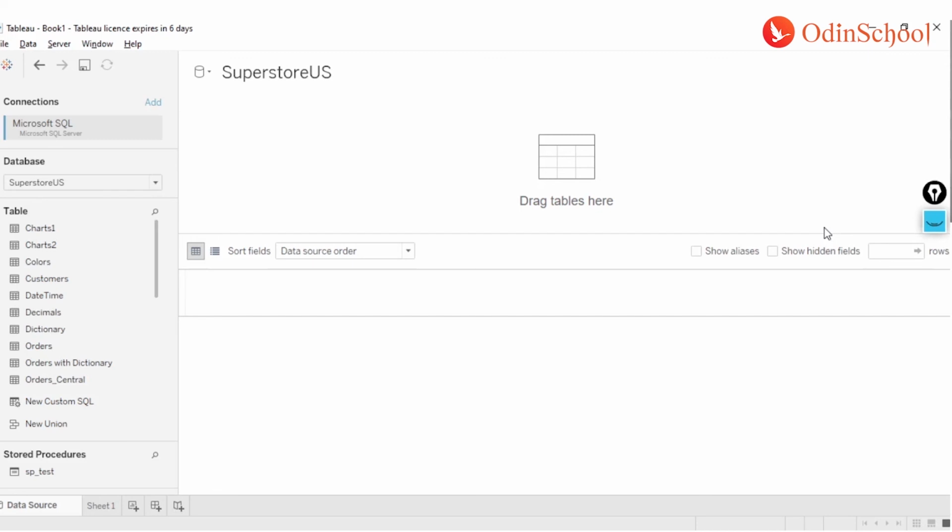Now in these tables, let's assume not all the information that we have will be necessary for our visualization, right? A very common example in real-time situations is you may have tables which have data for a very long period, let's say 5, 10, or 20 years, but your current project needs the analysis only for, let's say, 3 months or at the max the last 1 year. So in those situations, we may have to cut short that unnecessary data.